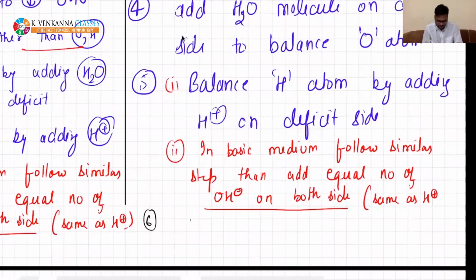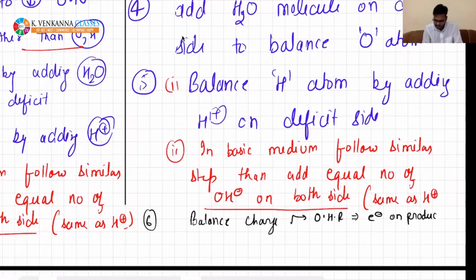Balance charge by adding electrons. Adding electrons on the product side in the oxidation half reaction. In the reduction half reaction, electrons will be present on the reactant side.